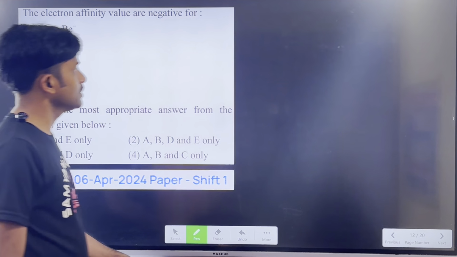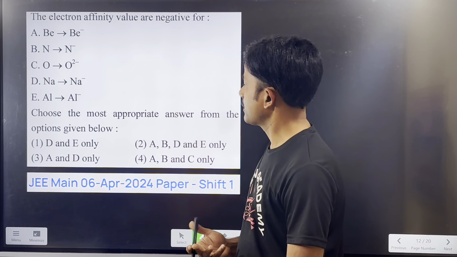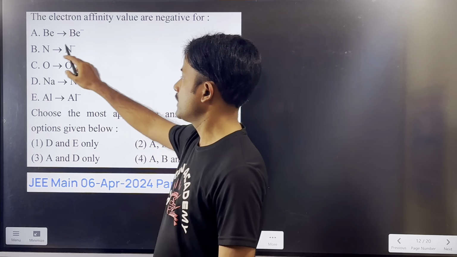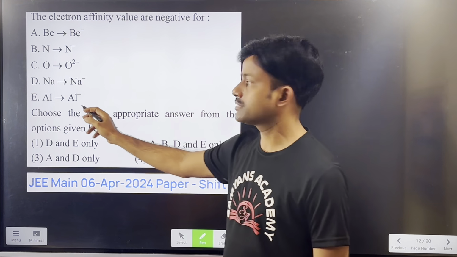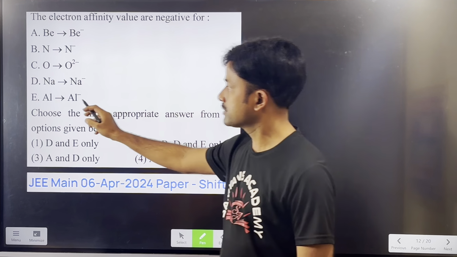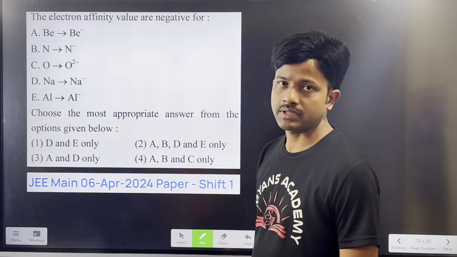Okay, and move on to the next question. In the next question, the electron affinity values are given: beryllium to beryllium minus, nitrogen to nitrogen minus, oxygen to oxygen 2 minus, sodium to sodium minus, and aluminium to aluminium minus. Choose the most appropriate answer from the options given below.